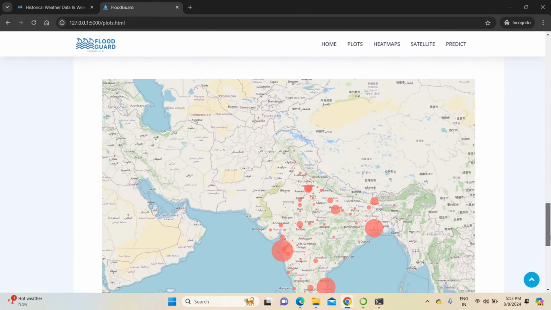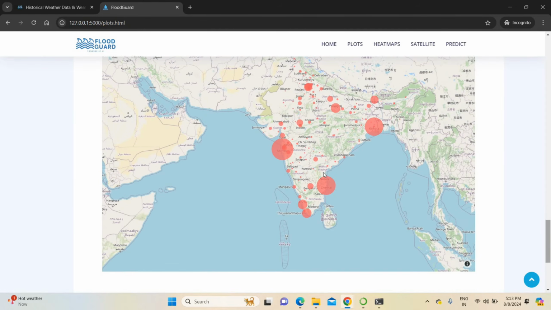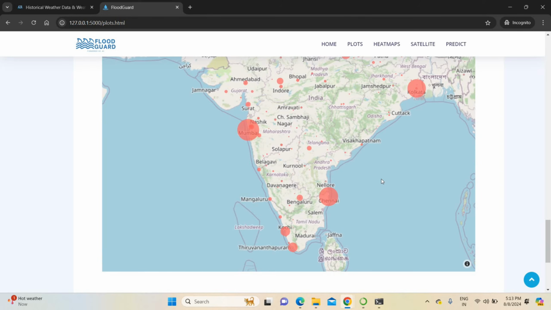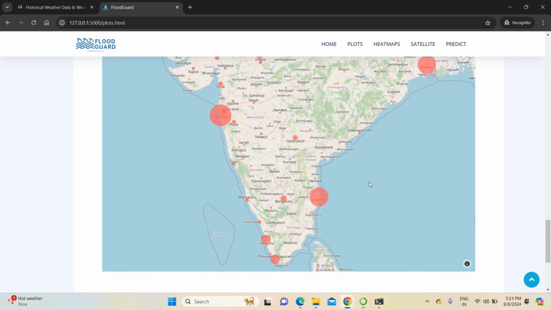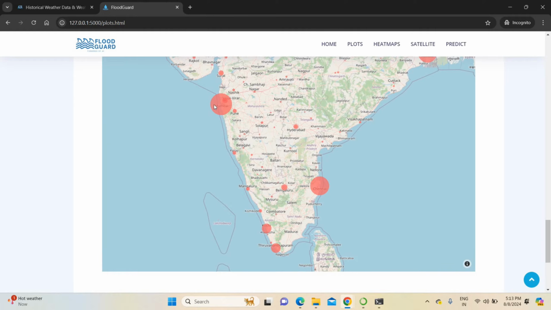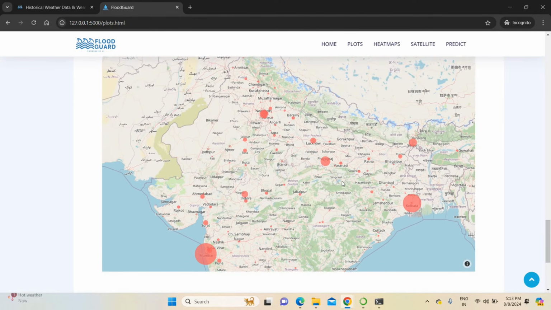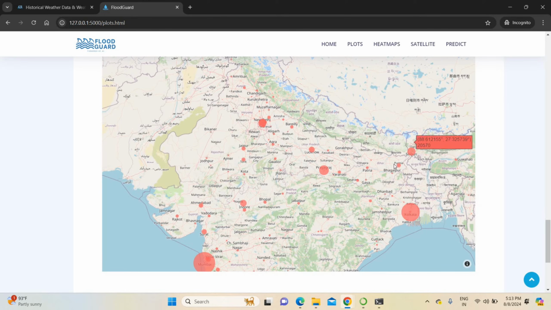Then the third graph shows how much rain will happen in each and every place. You can see the rain plot here. This is also generated based on our prediction plot. Then go to the heat maps.